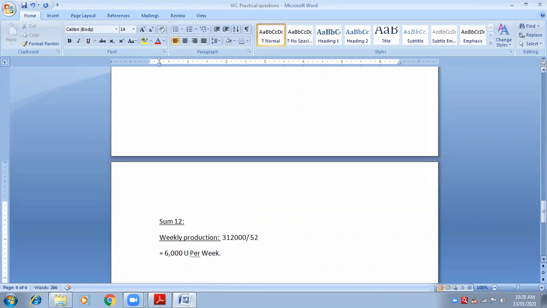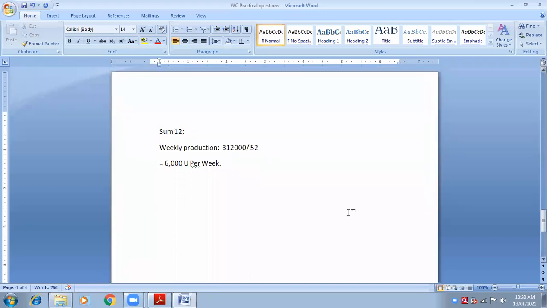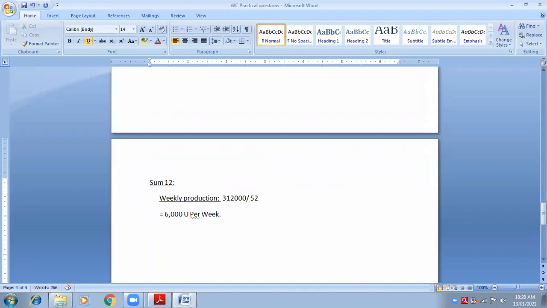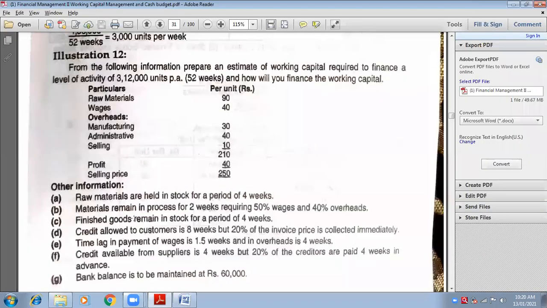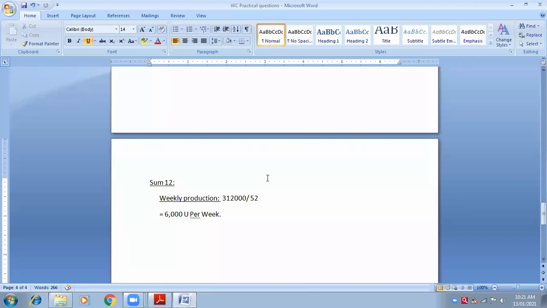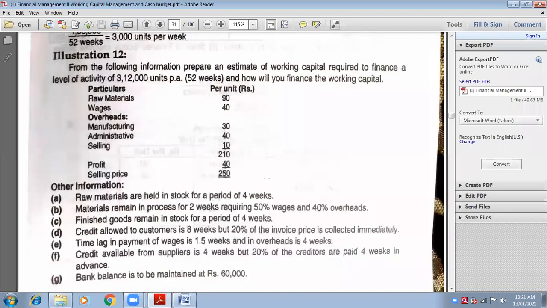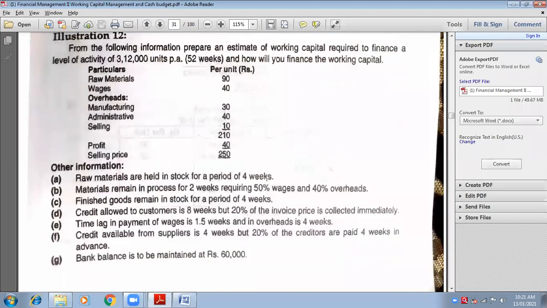Next, come to the statement. Read the first point: raw material held in stock for a period of 4 weeks. Is this my current asset or current liability? Current asset. Okay, go to current assets. Tell me the number of units, which we just calculated: 6,000.